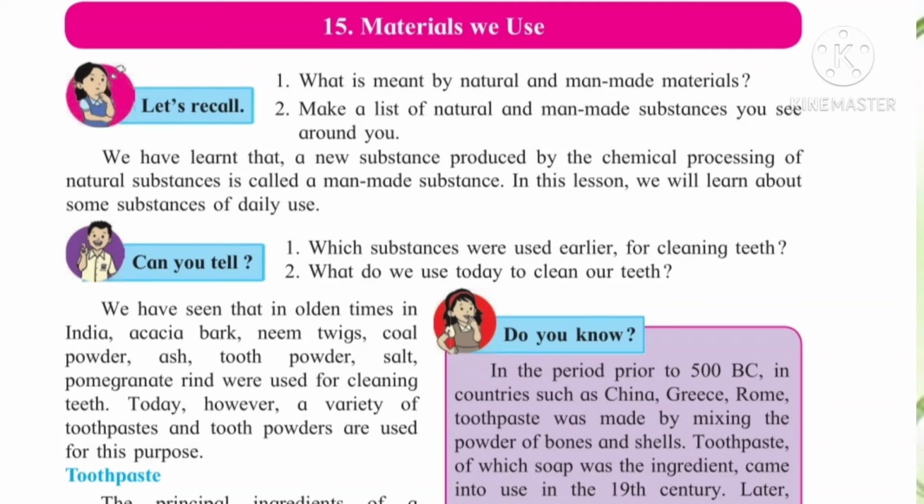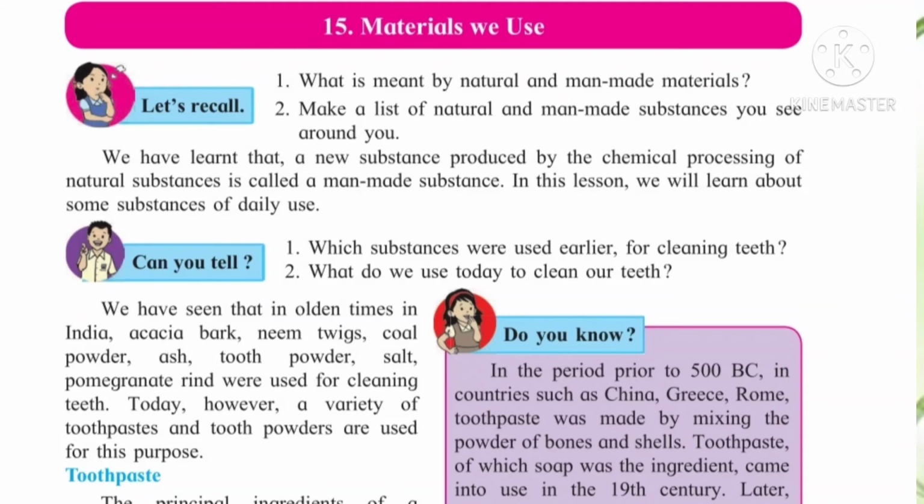For example, water, air, light, these are natural things, while for the man-made materials, so many articles are there. For example, textbook, book, pen, pencil, these all are man-made materials.